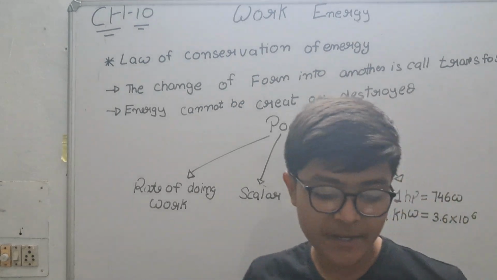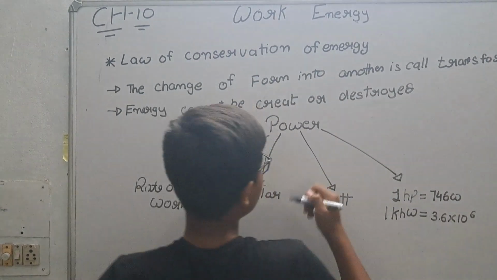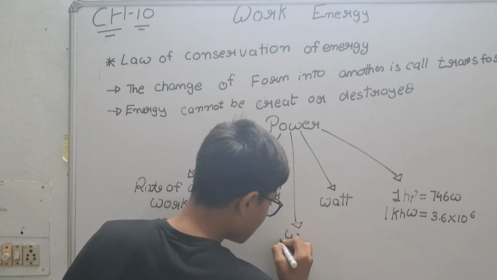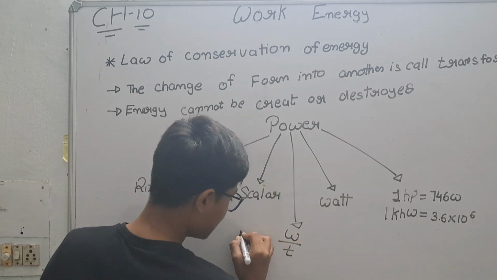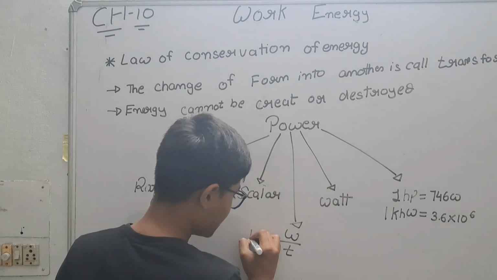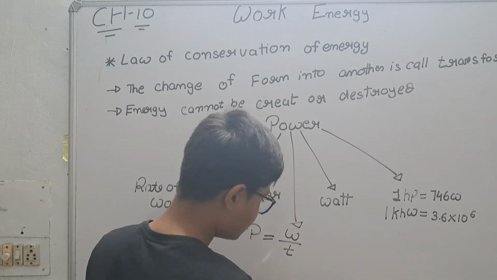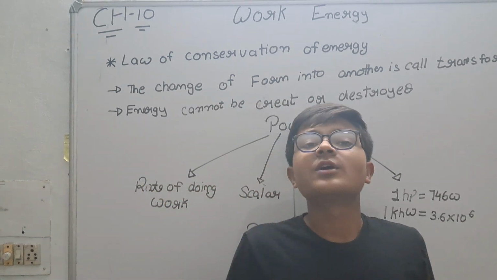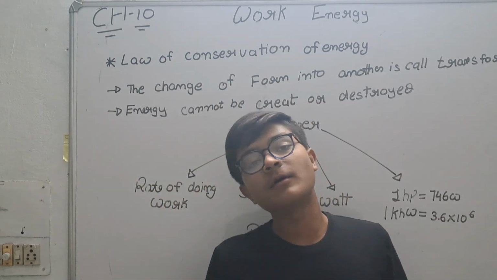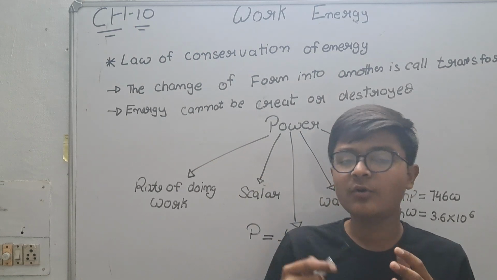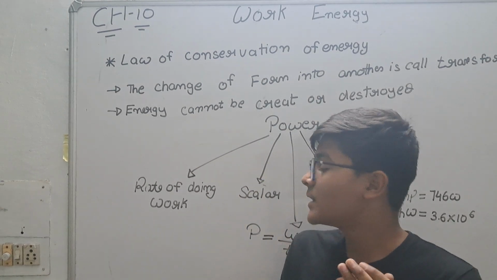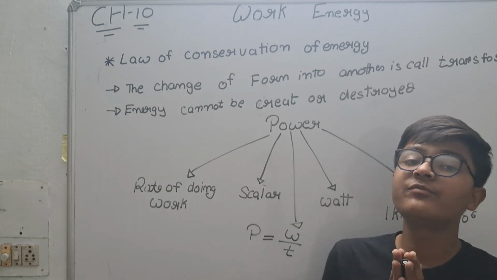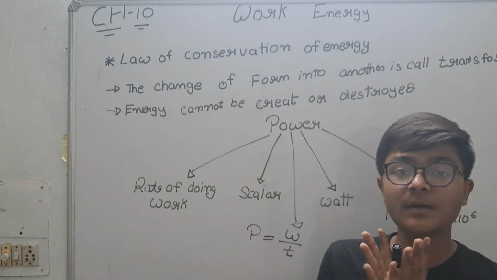I have not written the formula, so let's quickly write the formula. Power is W upon T. So rate of doing work, or ratio of work and time. Both are used to define power.